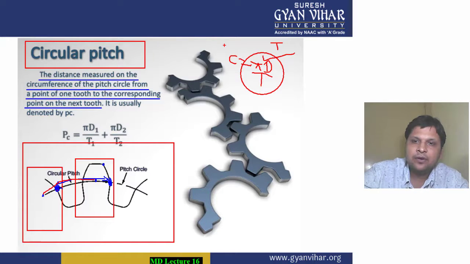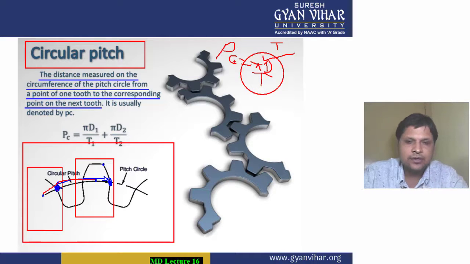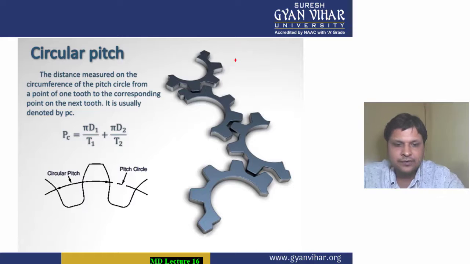Circular pitch is denoted by p, with subscript c.